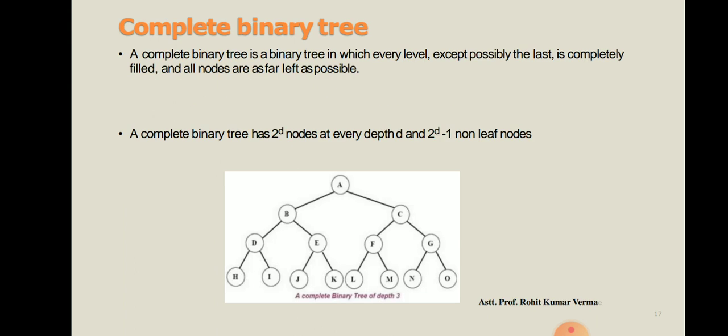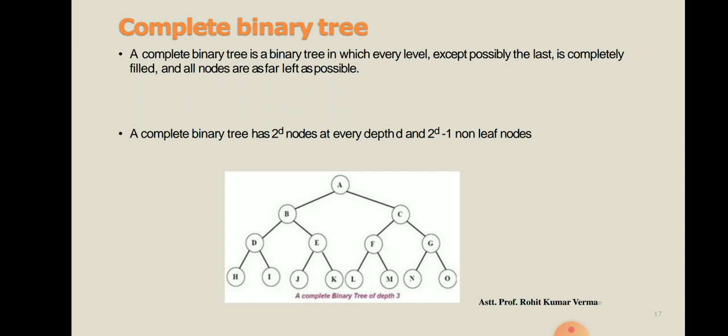So what is a complete binary tree? Dear students, in a complete binary tree, every level except possibly the last is completely filled. You can see in this tree that at the last level all the nodes are completely filled.